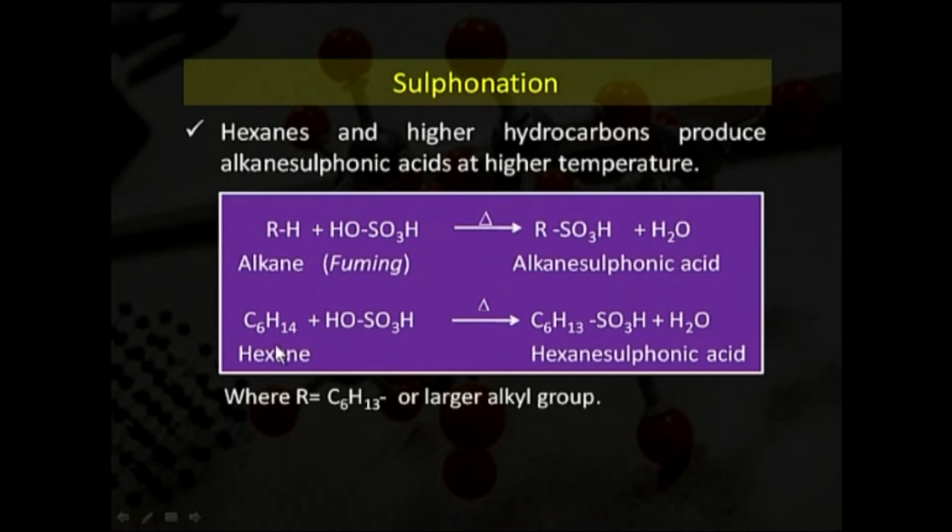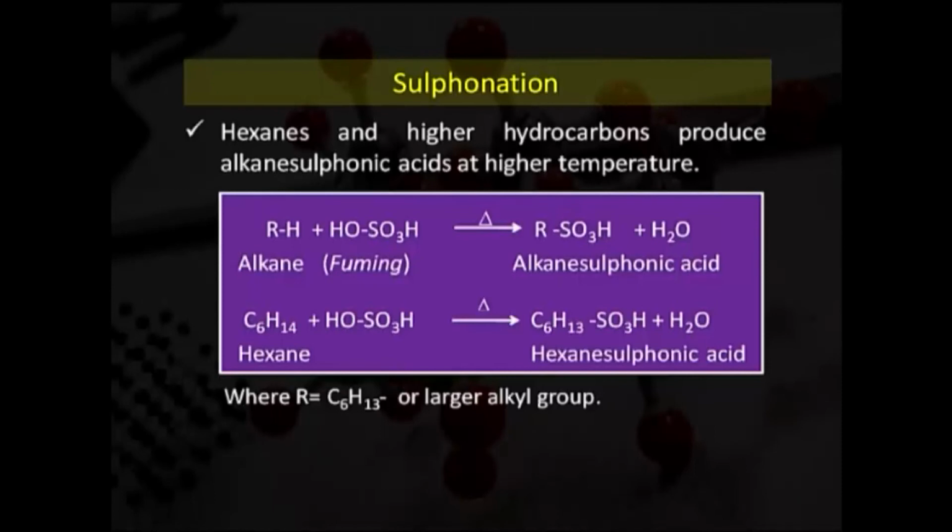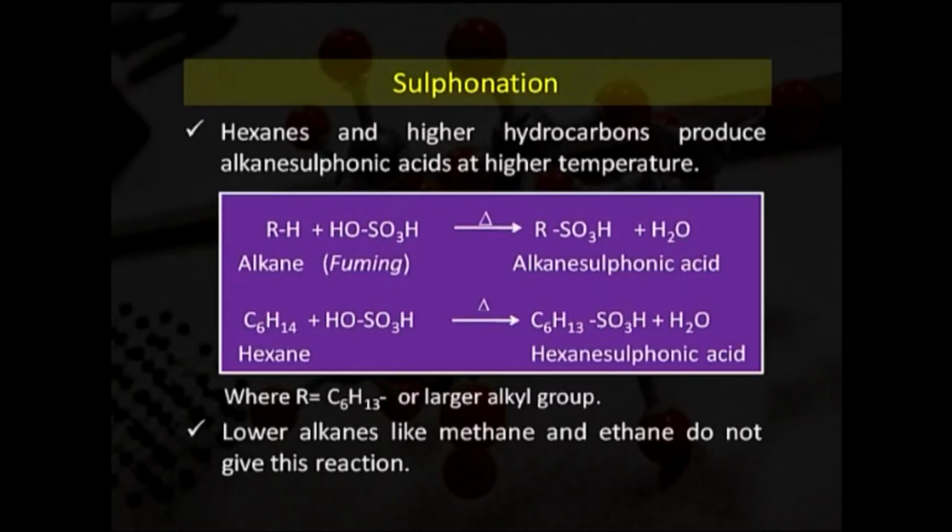Now, for example, hexane, that is C6H14, reacts with sulfuric acid, the hydrogen atom from hexane is replaced by SO3H and we get hexane sulfonic acid along with a water molecule, where R is equal to C6H13 or a larger alkyl group. So, we may say that sulfonation may take place in higher hydrocarbons. Lower alkanes like methane and ethane do not give this reaction.